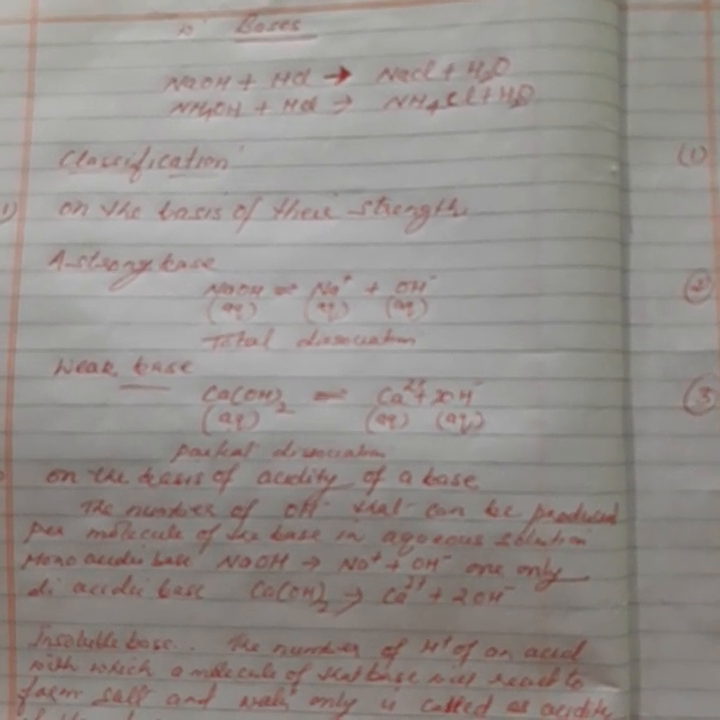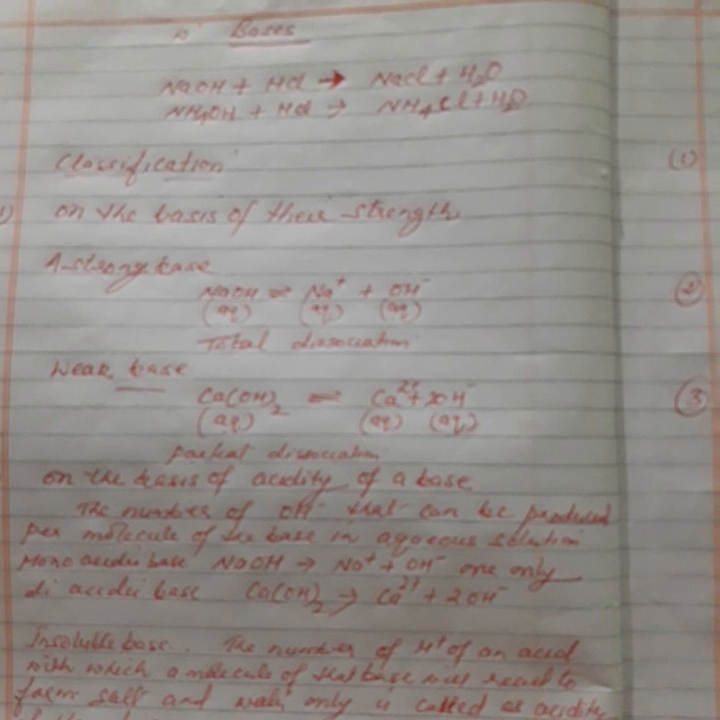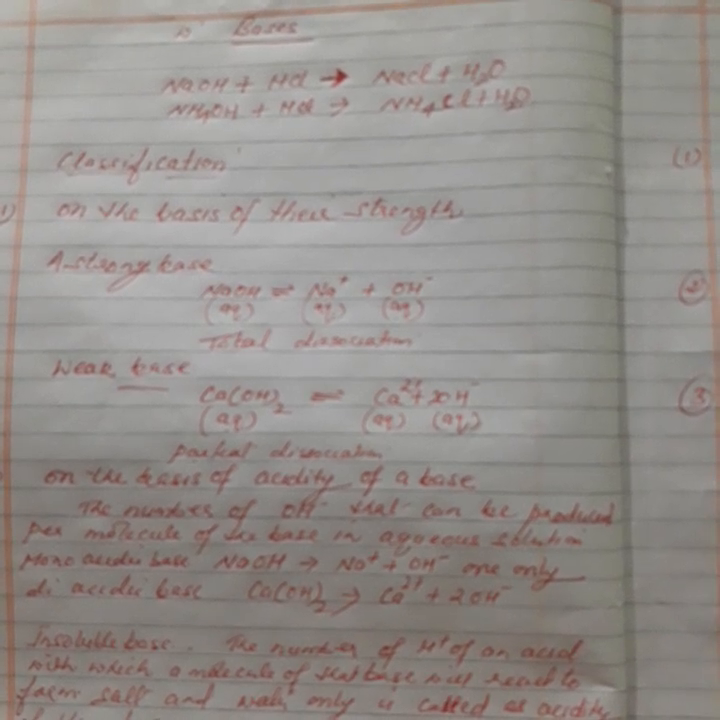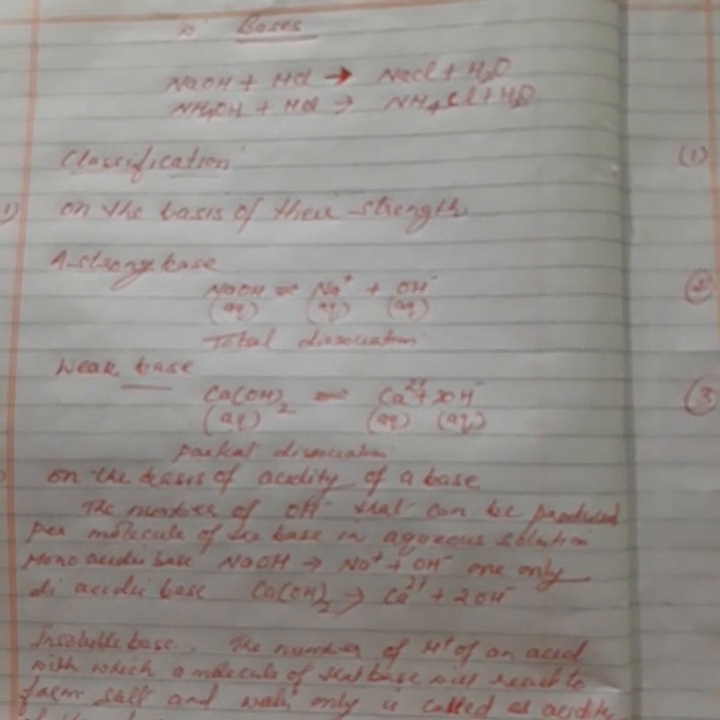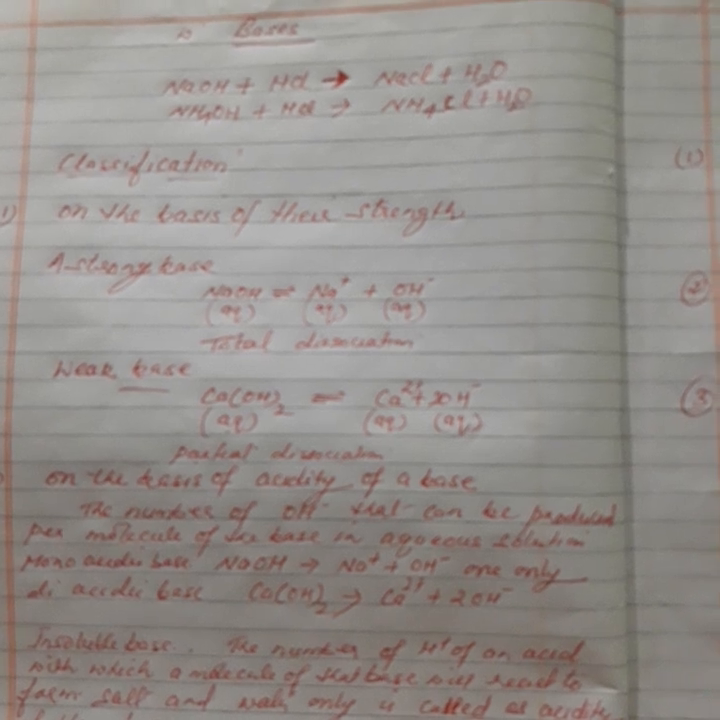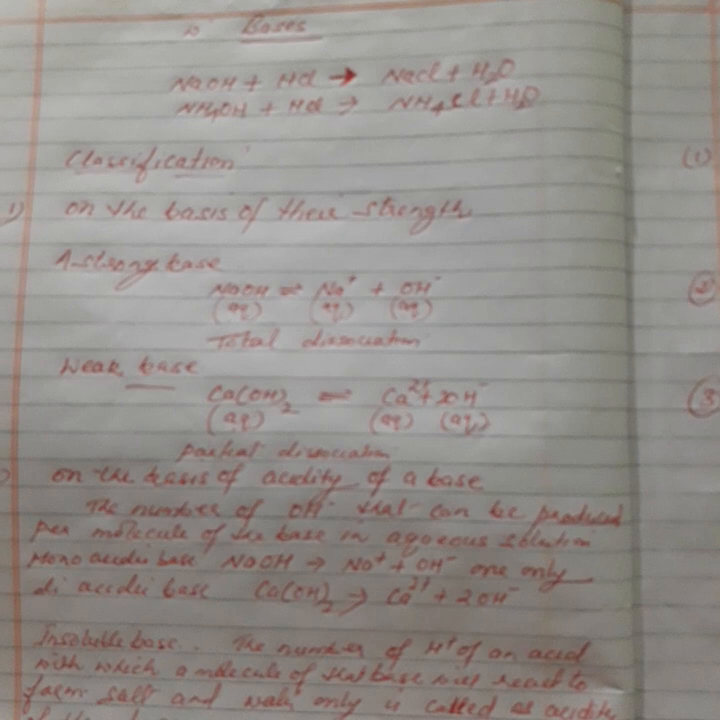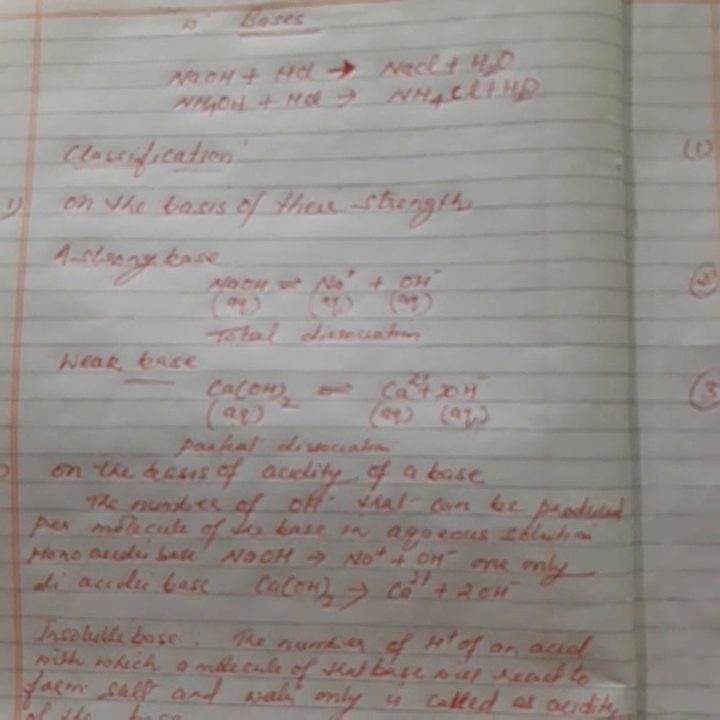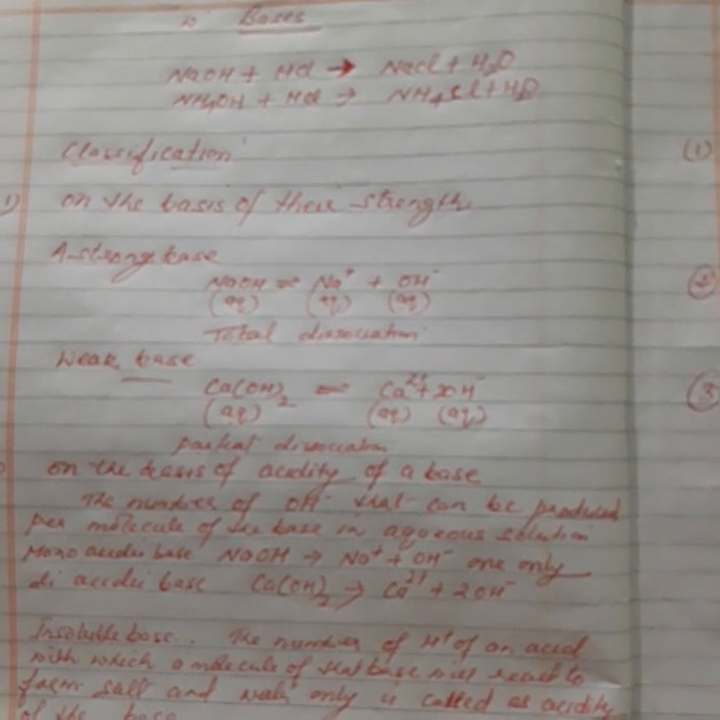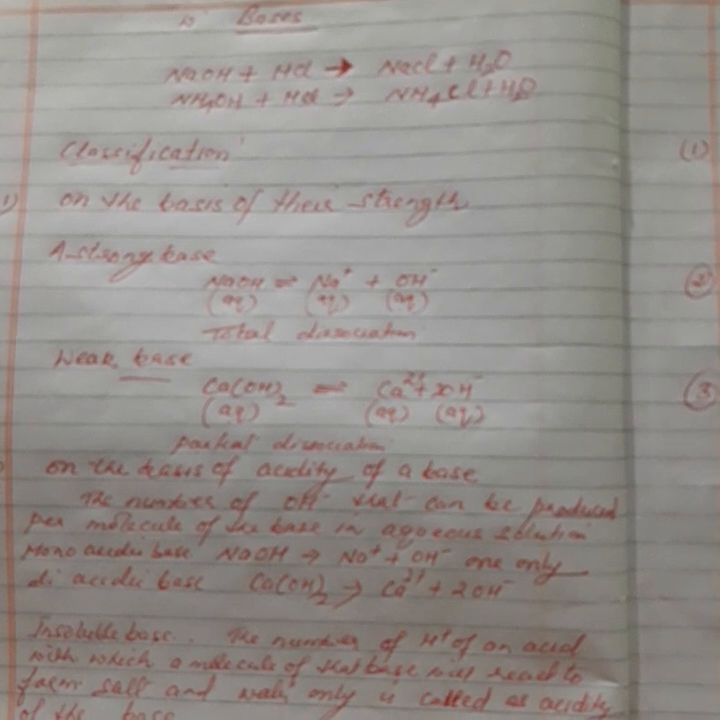So the products are not salt and water only. Along with salt and water, chlorine is also liberated. Because of this reason, they are excluded from the category of base. So always remember to use this word to define a base: salt and water only.